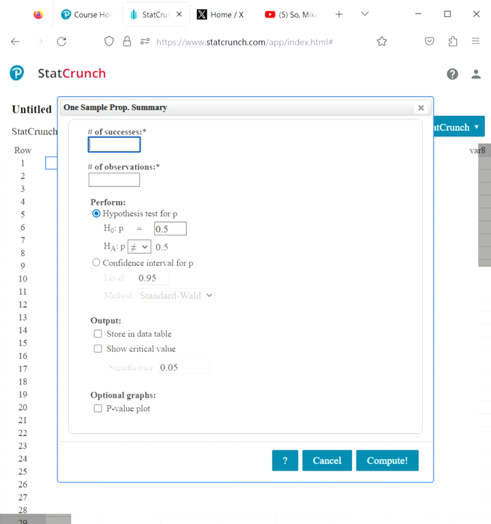Now, in order for us to do this correctly, if I'm remembering correctly, it's a number of successes and number of observations. Let's see here. I think it was 99 successes, and observations, I think it was 77. I'm trying to remember off the top of my head as best as possible. Also, right down here, you have to read this very carefully. Identify the null hypothesis, alternative hypothesis, test statistic, p-value, conclusion, and so on and so forth.